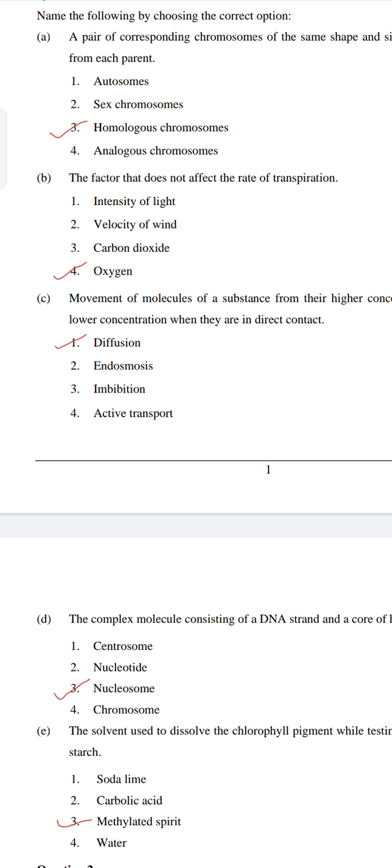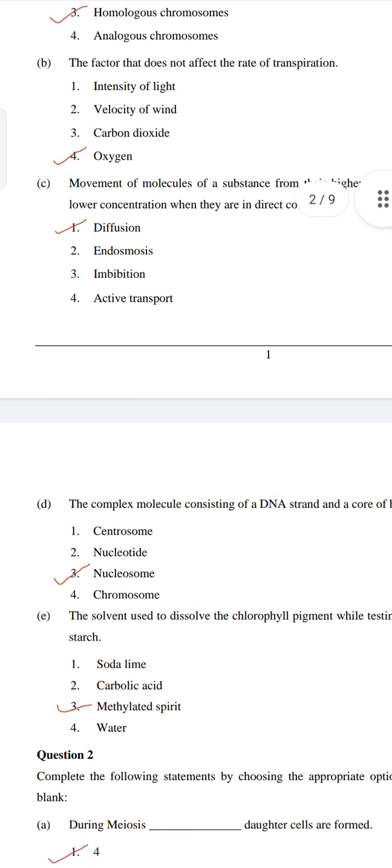Now D. The complex molecule constituting of DNA strand and a core of histone protein. A, centrosome. B, nucleotide. C, nucleosome. D, chromosome. So A will definitely not be the answer because centrosome is only in animal cells, which helps in cell division. B, nucleotide, is not it because a nucleotide has phosphate, pentose sugar and nitrogen bases. So the answer is option 3, nucleosome.